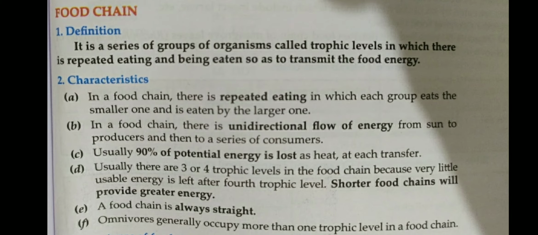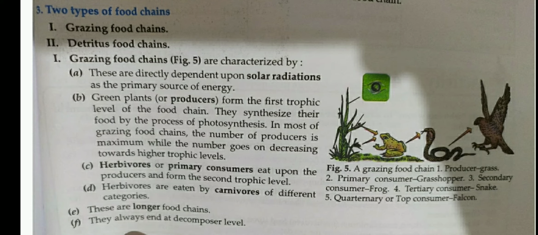After the food chain, we have the types of food chain in our ecosystem. Grazing food chain is the first food chain. In the grazing food chain, what happens? The plants and grasses trap the solar energy, and this solar energy is converted into chemical energy, because the solar light is trapped by the plant and they produce glucose by the process of photosynthesis.